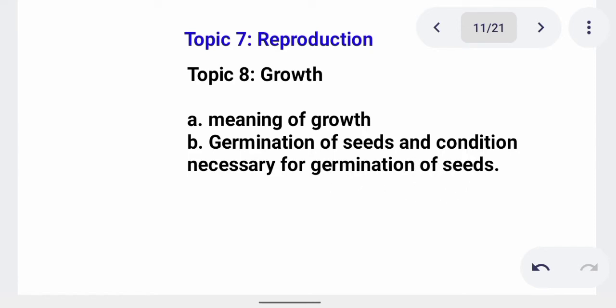We have hypogeal germination and epigeal germination. Hypogeal germination is the one in which the cotyledon remains inside the soil. Epigeal germination is the one in which the cotyledon comes out of the soil and divides into two or more. An example of hypogeal germination is maize. Epigeal germination is beans. Then we talk of factors necessary for germination of seed. We have suitable temperature, rainfall, and so many of them.